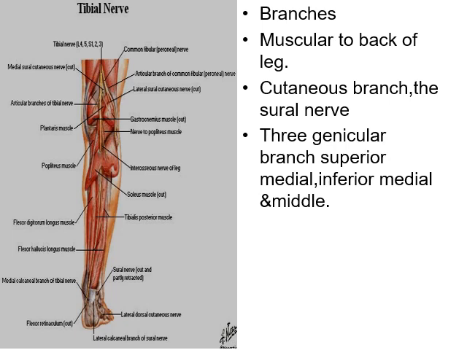It is the large terminal branch of the sciatic nerve and conveys fibers from the ventral rami of L4, L5, S1, S2 and S3 to the back of the thigh. The tibial nerve runs vertically downward along the middle line of the popliteal fossa. In the lower part of the